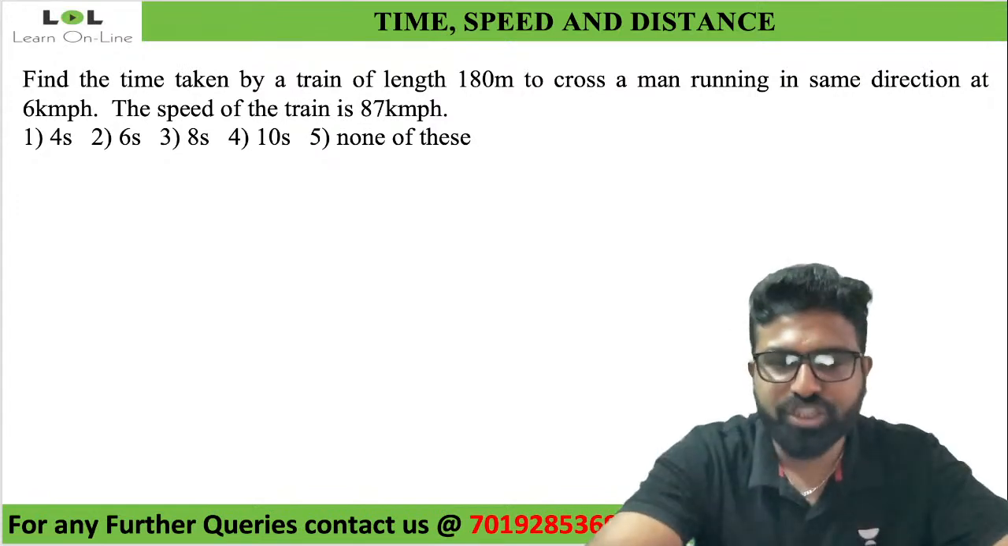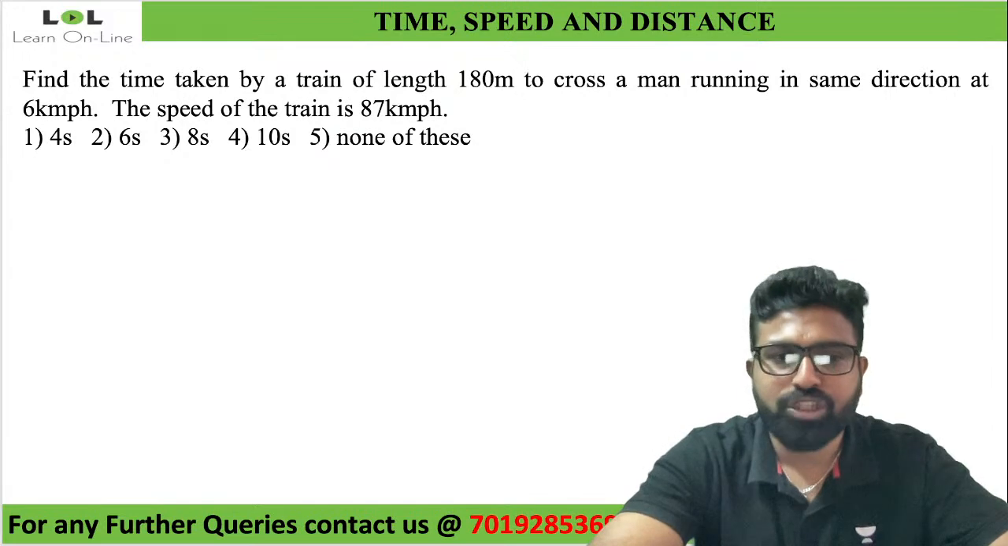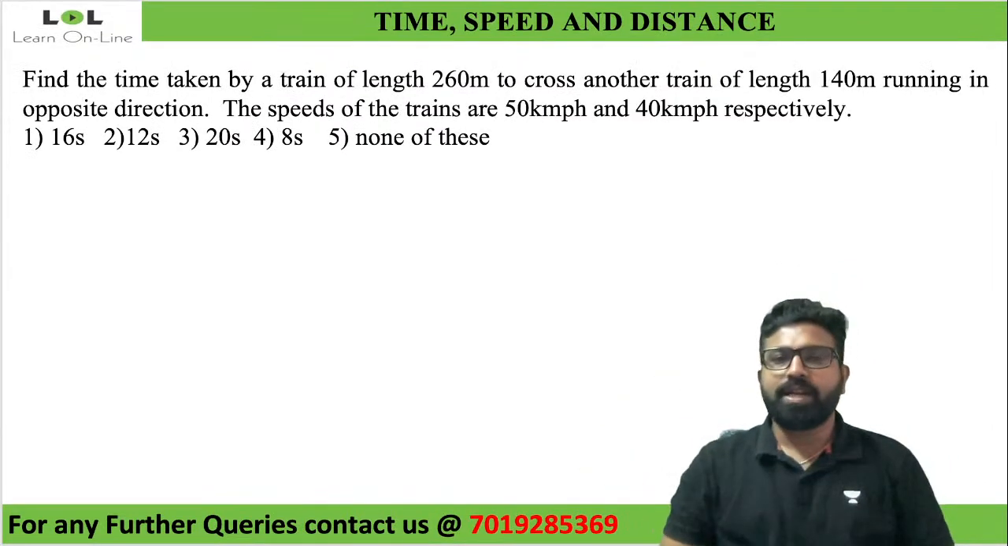Moving on to the next question. What is the next question that we have here? Find the time taken by the train of length 260 meters to cross another train of length 140 meters running in opposite direction. The speed of the trains are 50 km per hour and 40 km per hour respectively.